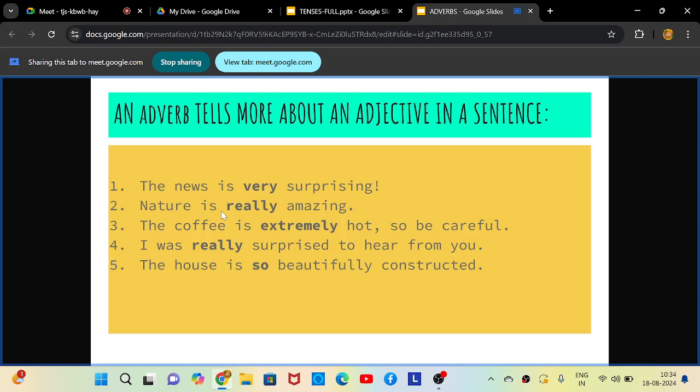Okay, so here you can see the news is very surprising. So first I am describing the news to be surprising. I will just give one example so that you will be able to identify from the second sentence what are the adjectives and adverbs. You can do it yourself. In the first sentence, the news is surprising. So surprising is the adjective because I am describing the news. How is it surprising? Very surprising. So here surprising is an adjective and very is an adverb.